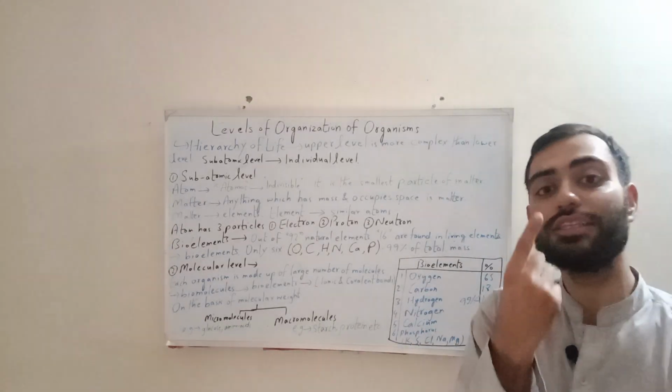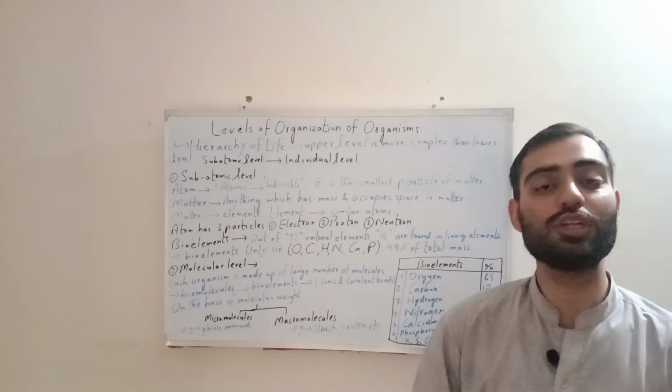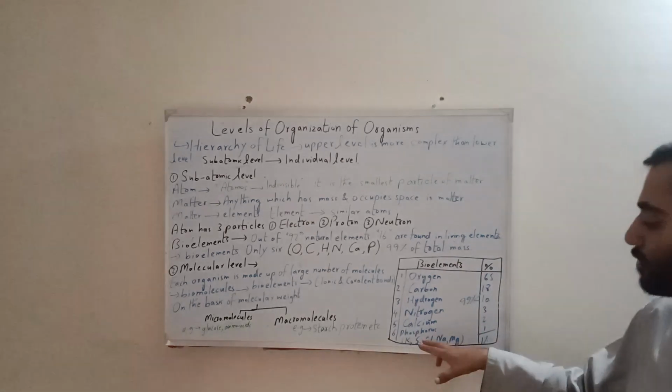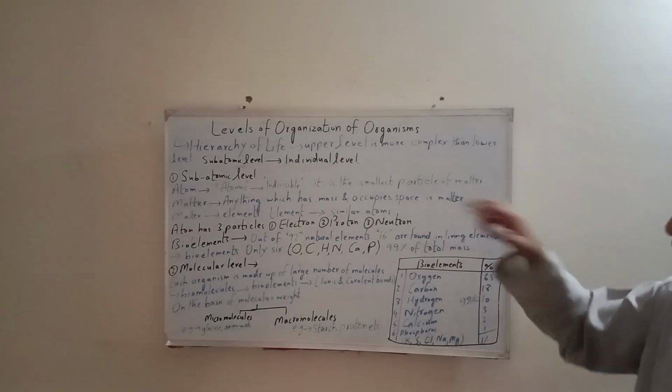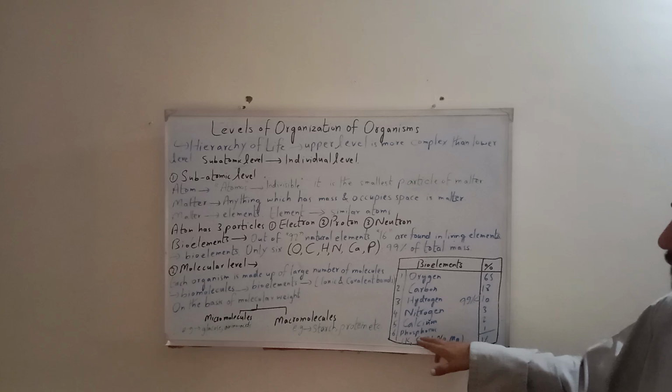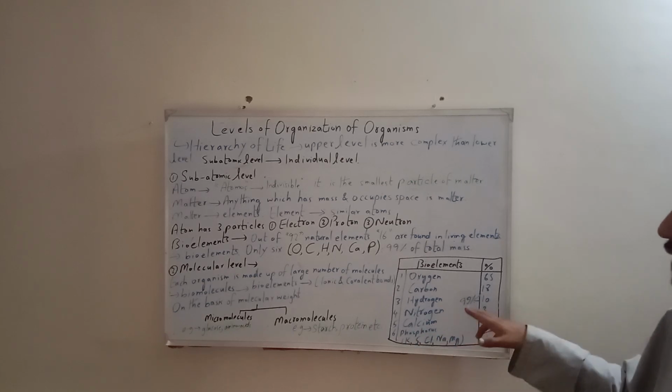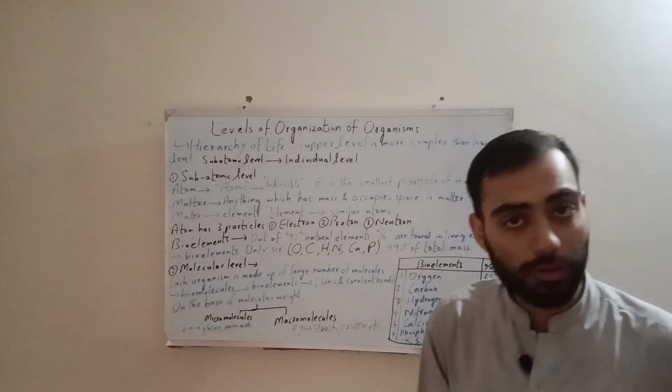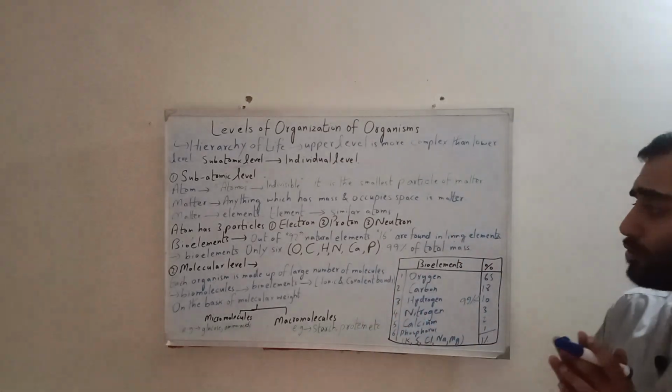Now, what is the remaining 1% of our body made of? It is made up of the remaining 10 elements out of these 16 elements, of which I have only written the symbols: potassium, sulfur, chlorine, sodium, manganese, etc. So here this topic also comes to an end.